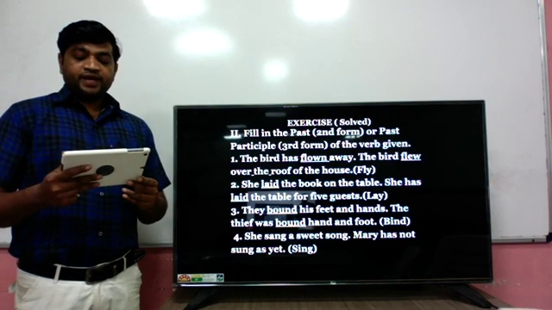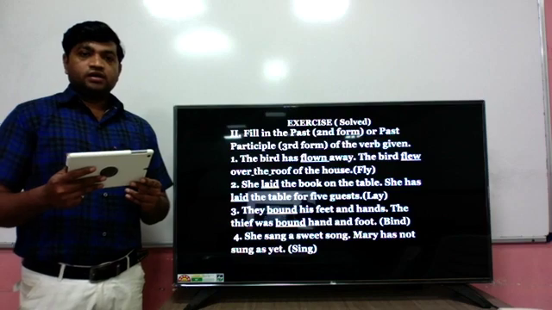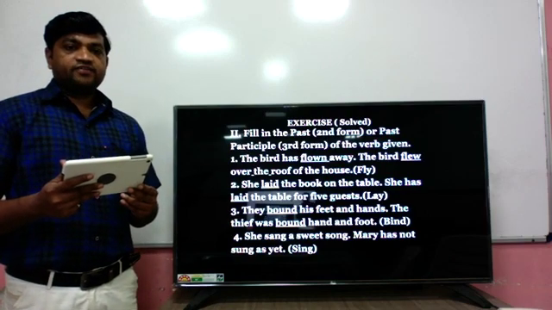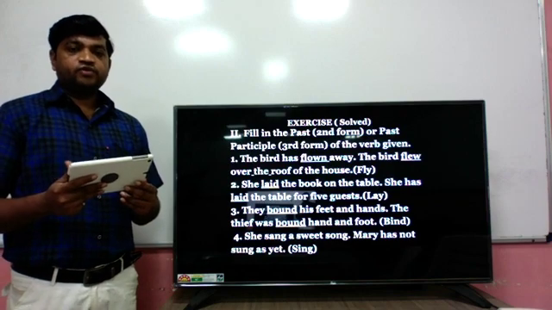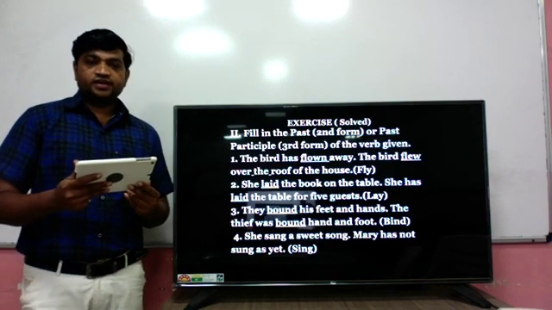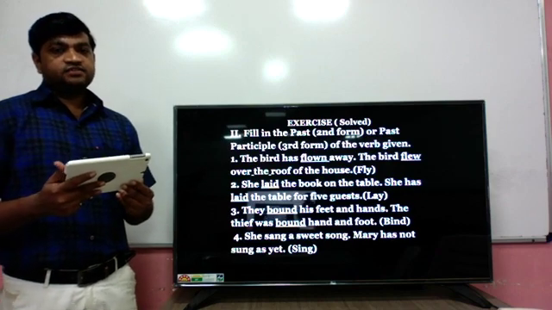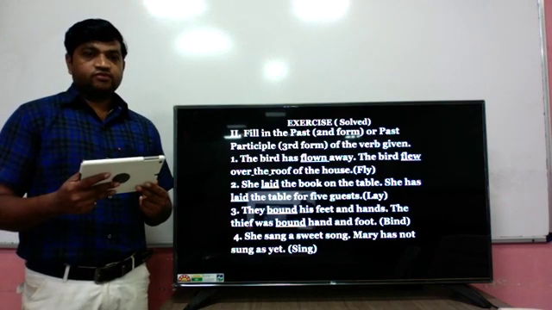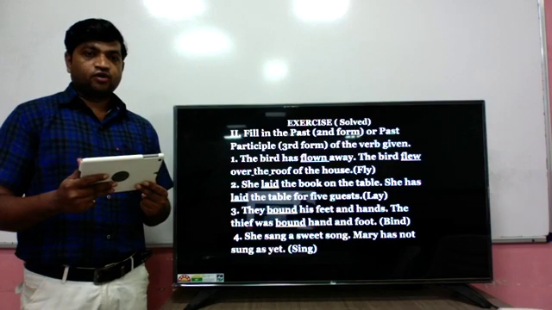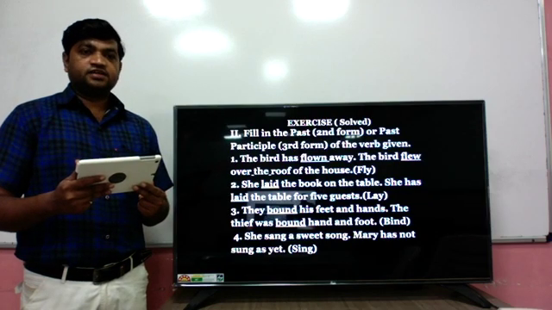In the second, Mary has not is given, meaning it's a perfect tense, because have, has, had as a helping verb are always used in perfect tense. So has is given already, and along with has we have to use the participle form. So has not sung. The third or participle form of sing is sung.